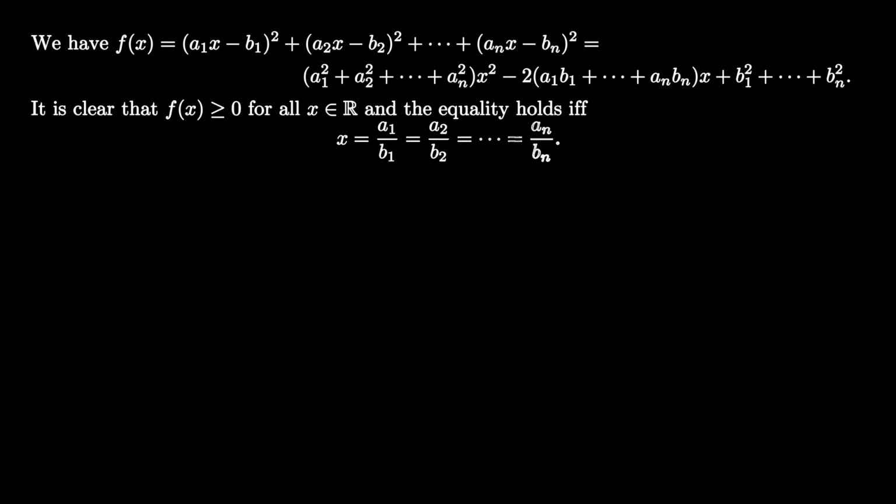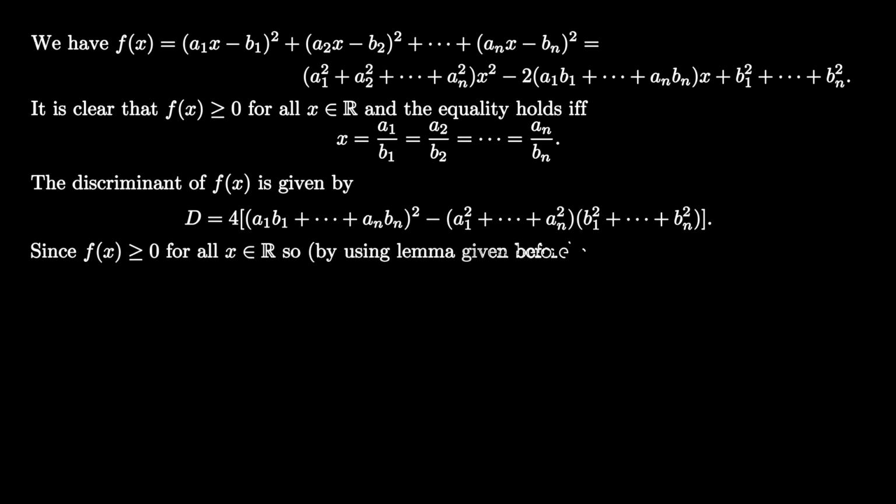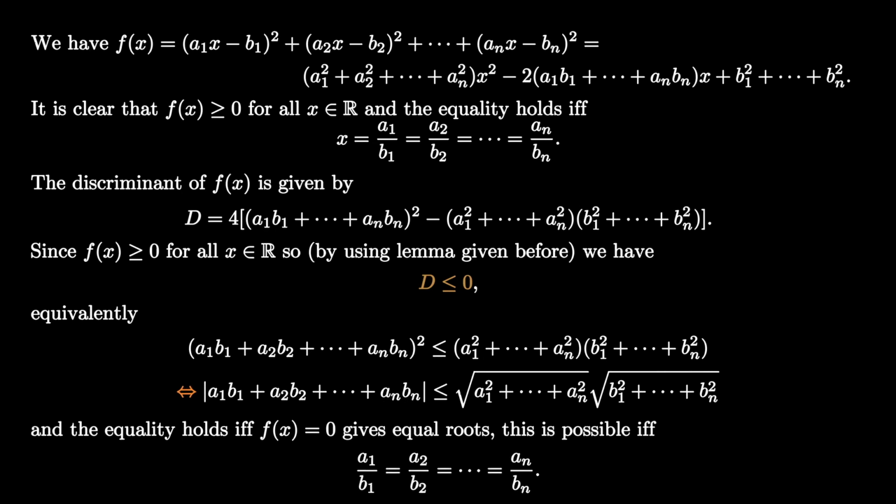As we have already noticed that f(x) is a non-negative function, and since f(x) is non-negative, by using the lemma given before, its discriminant must be non-positive. Pay your attention here, this is the key step. We have noticed that f(x) is non-negative, so by using the lemma given before, its discriminant must be non-positive. And now we follow the routine steps and we reach the CS inequality. That's it. This completes the proof.